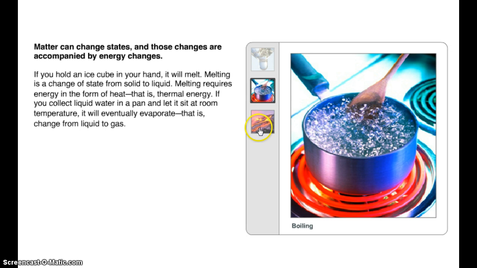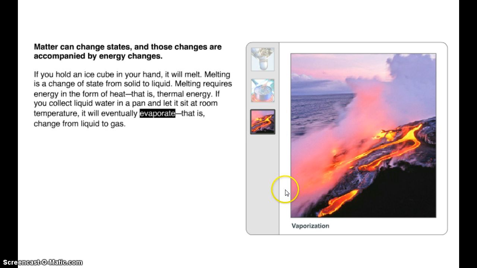Melting, boiling. Boiling happens at a certain temperature. Remember, you have to get the pot really, really hot before the water will boil. But evaporation happens at any temperature when you have a liquid because the water molecules at the top are bouncing around and some of them bounce free and become gas. And you also have vaporization as well.